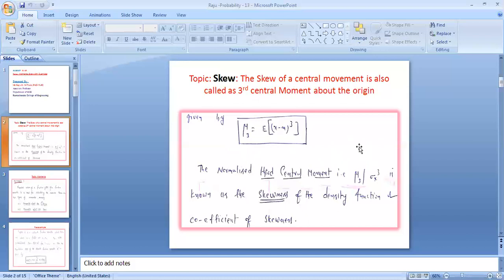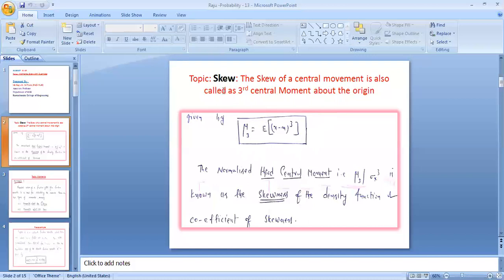If you are not satisfied with the mean value, then we go for the second moment. The second moment is also called variance. Variance is the dispersion with respect to the mean. It is denoted by sigma x square, already discussed. Sigma x square equals E of (x minus m) whole square into P of x, which gives the second moment or variance.